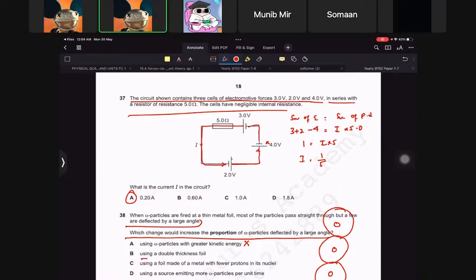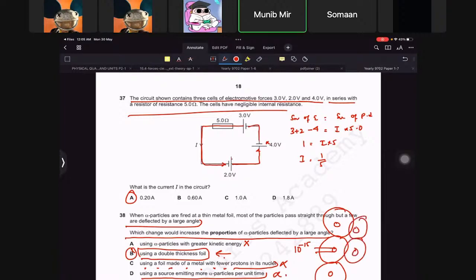Use double the thickness. Well, this could have an effect. I'll keep that in consideration. Using foil made of metal with fewer protons in the nuclei doesn't change the fact, because the diameter of a nucleus would still be this much. It would not change that fact. Using a source emitting more alpha particles per unit time, the proportion would still stay the same. So no. I think using double the foil might work.